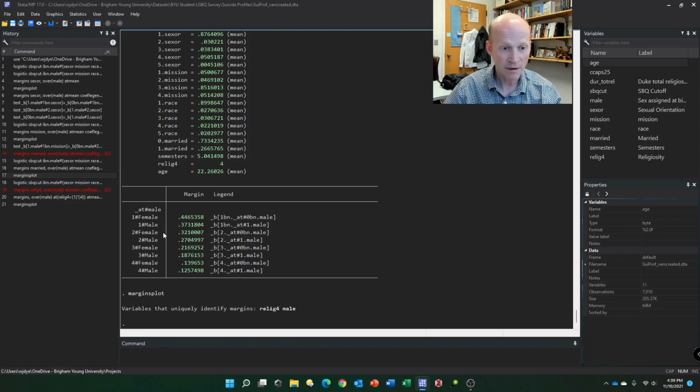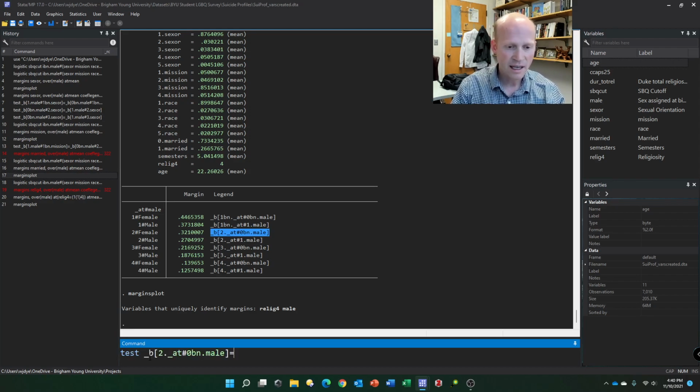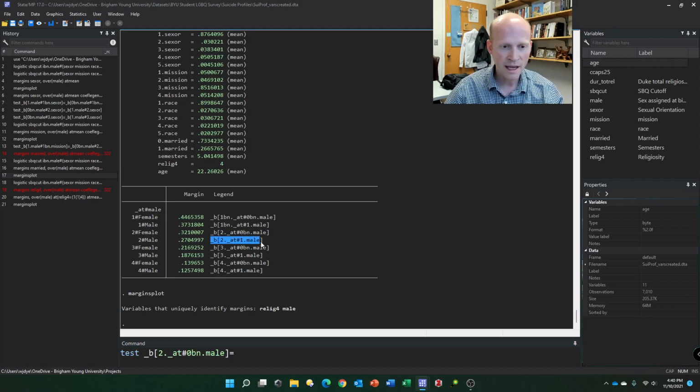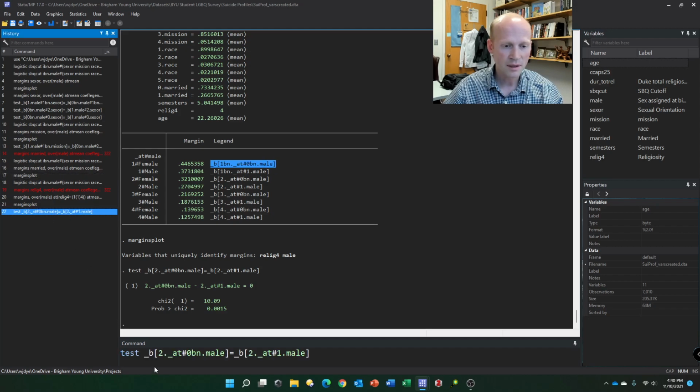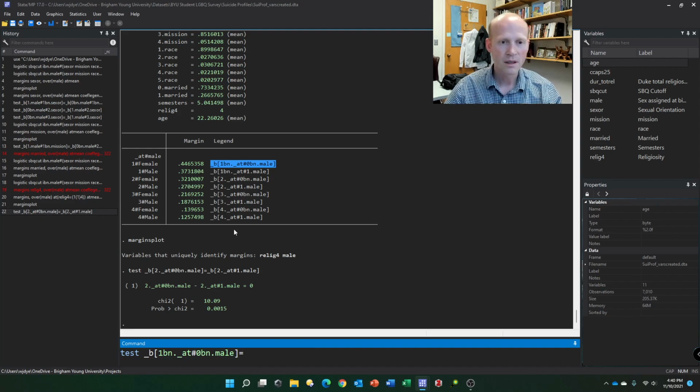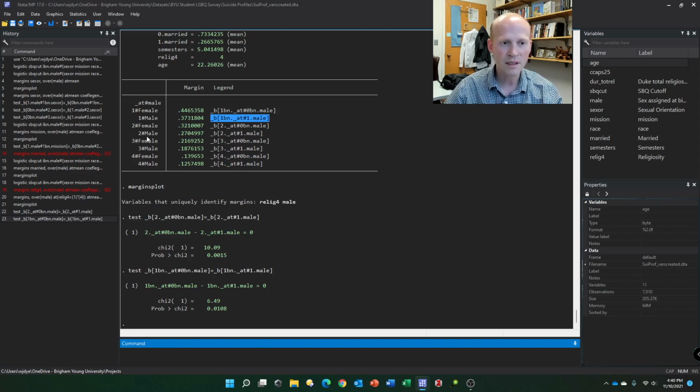I just want to, out of curiosity, test that equal to that. So 2 equal to 2 there. That is significantly different. Oh, at 1, I should test at 1 too. We want to make sure we're doing it right. That and that, significantly different.